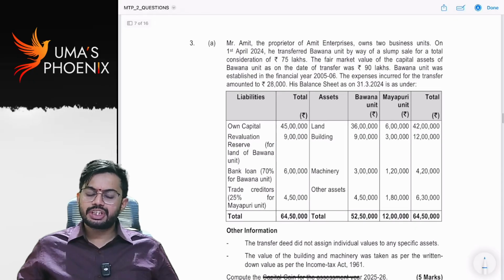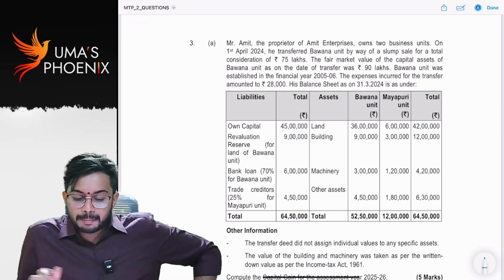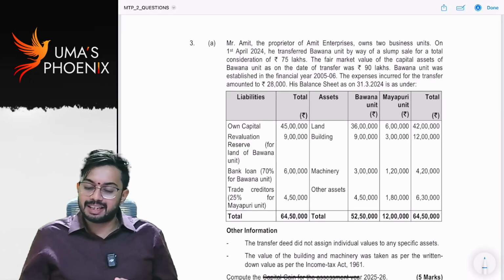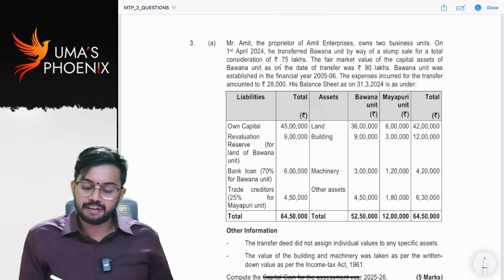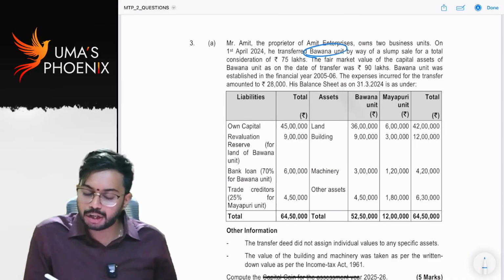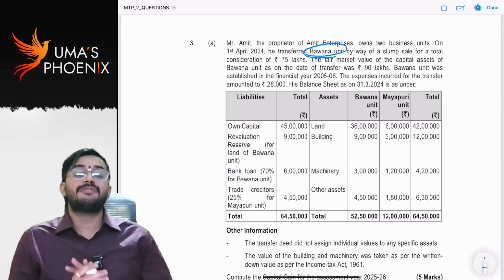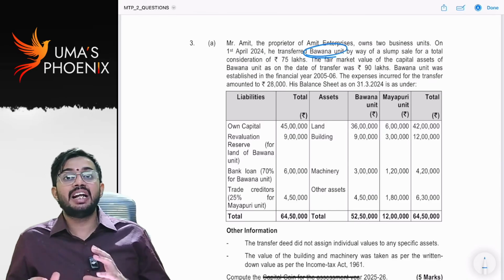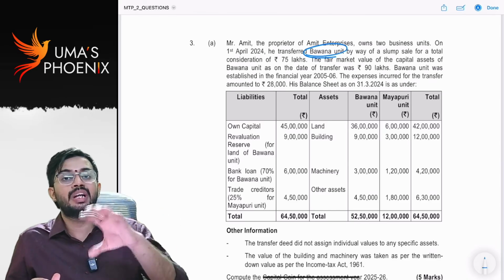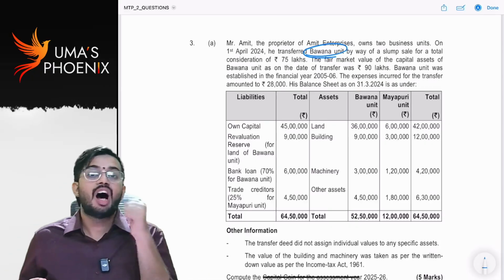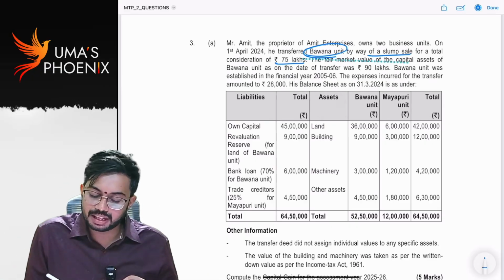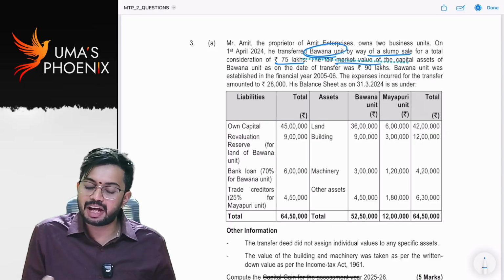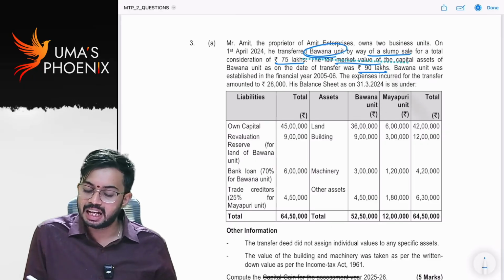Next. Question number 3. Mr. Amit, the proprietor of Amit Enterprises, owns 2 business units. On 1st April 24, he transferred Bhavana unit. So what is being transferred? Bhavana unit, and it is transferred as a whole, by way of slump sale for a total consideration of 75 lakhs. Fair market value of capital assets transferred is 90 lakhs.